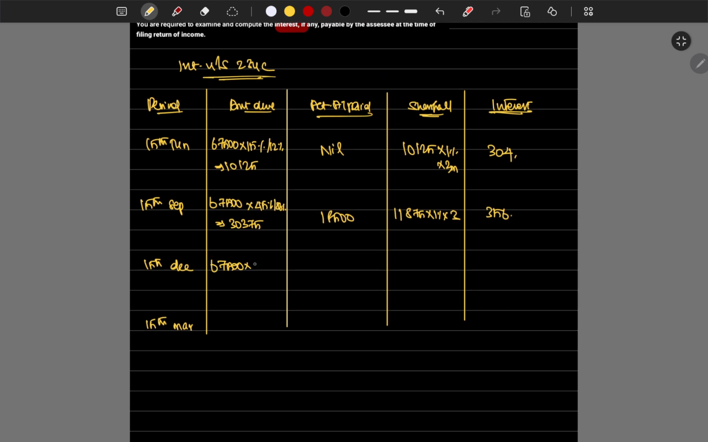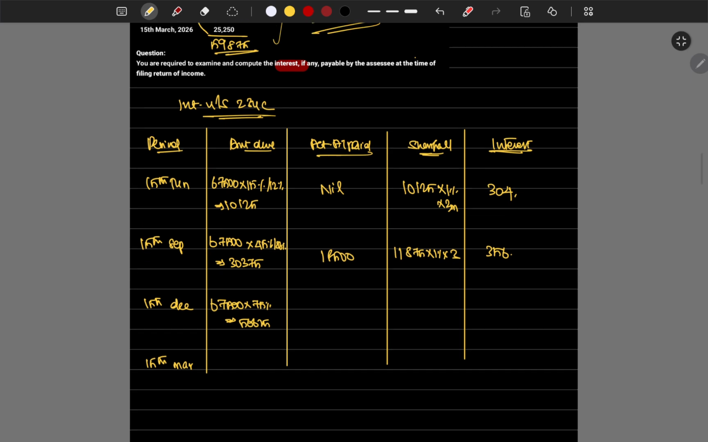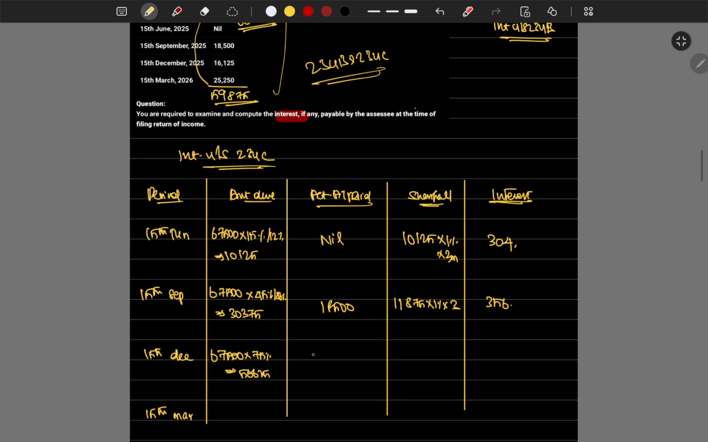Then 67,500 into 75%, that's it. 67,500 into 0.75, which is 50,625. What's the actual amount paid? 16,125. So previously he paid 10,500 plus 16,125, total rupees 34,625. What's the shortfall amount? 50,625, which is 16,000 is the shortfall into 1 percentage.